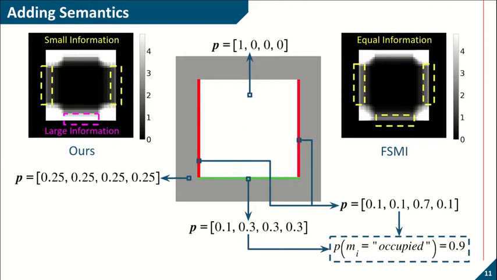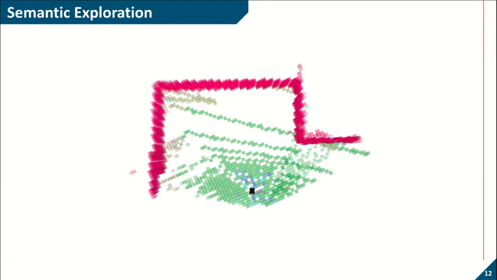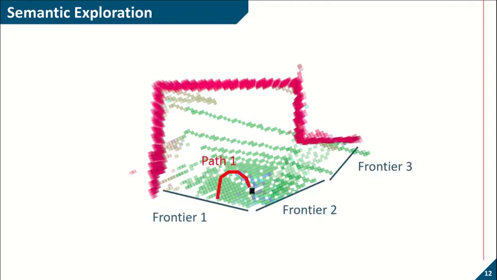Our semantic exploration pipeline works as follows. We first identify the frontiers, we plan a path to each frontier and compute the information along each path. Then we choose the path that yields the maximum information divided by the length of the path.